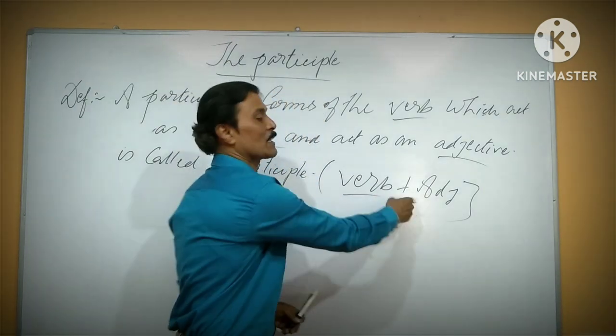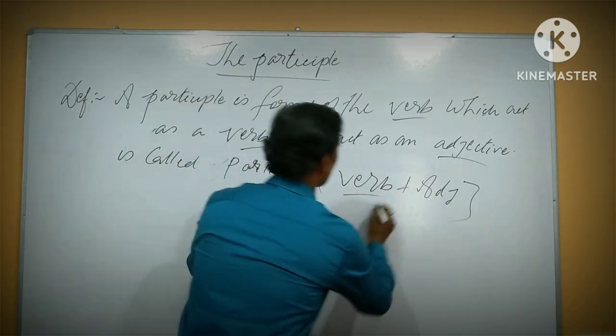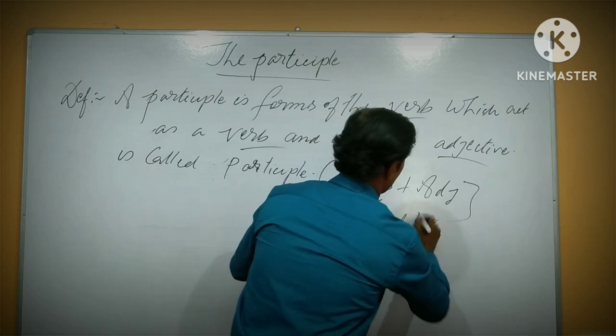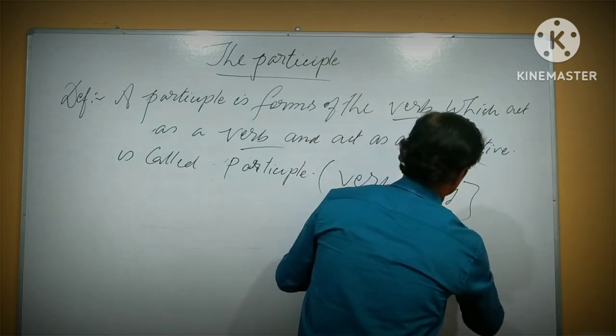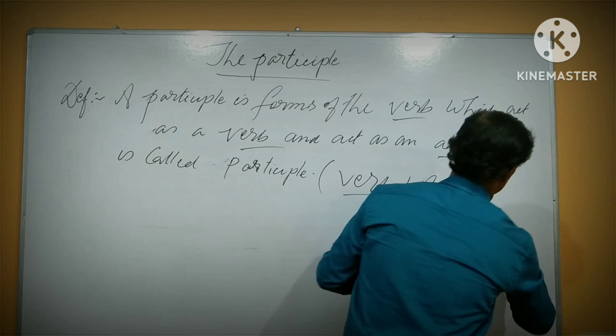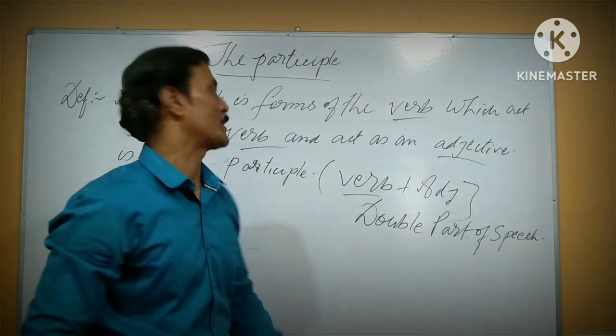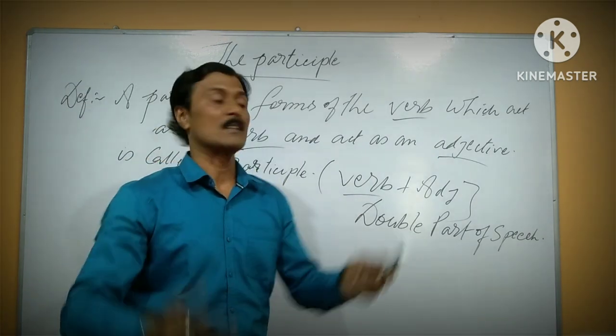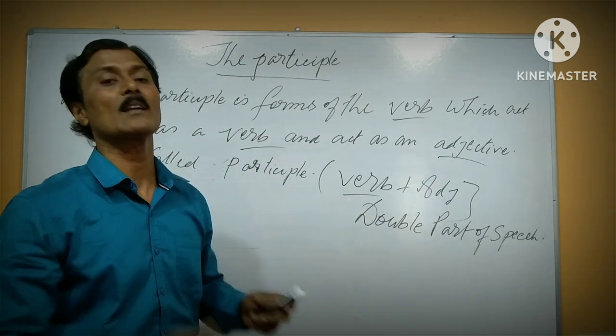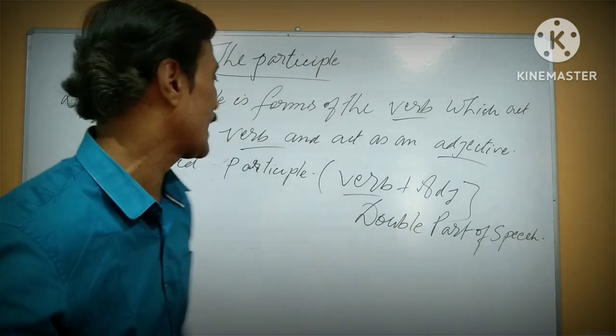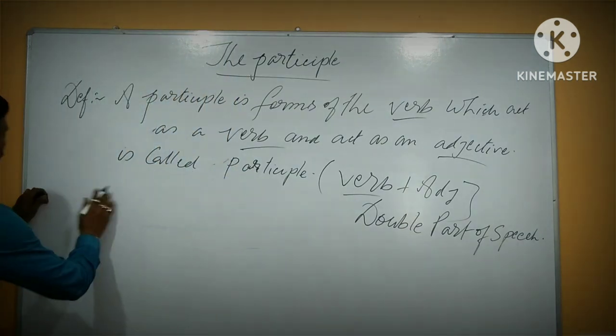When two parts of speech are used, it is called double part of speech. It means a verb works like an adjective. So let's take an example.